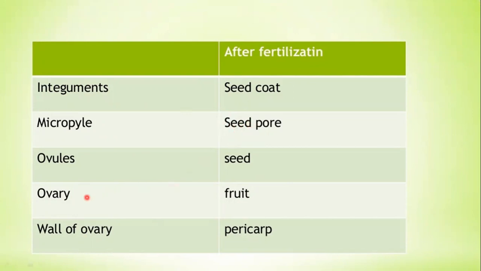Then the ovary develops into the fruit, and the wall of the ovary is called the pericarp. The wall of the ovule, that is, the wall of the seed, is called the seed coat. The integuments become the seed coat, which is called the testa, and the wall of the ovary becomes the wall of the fruit. The wall of the fruit is called the pericarp.